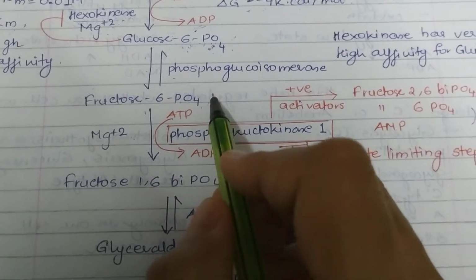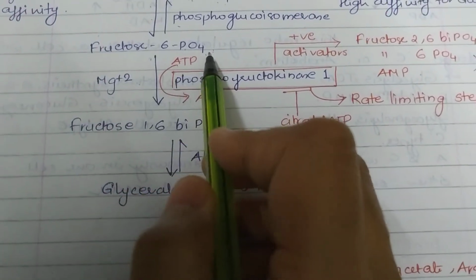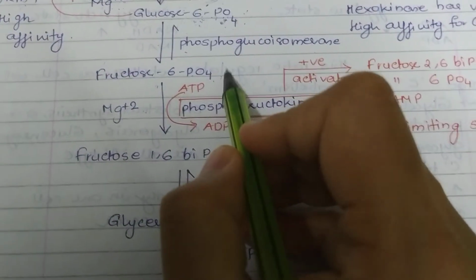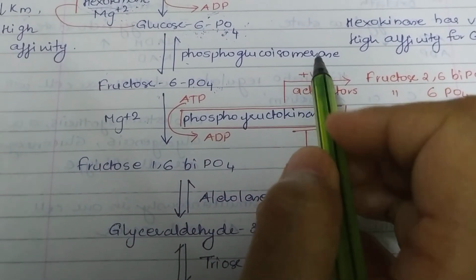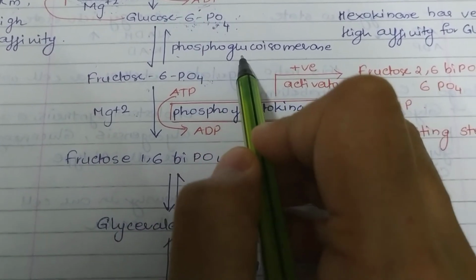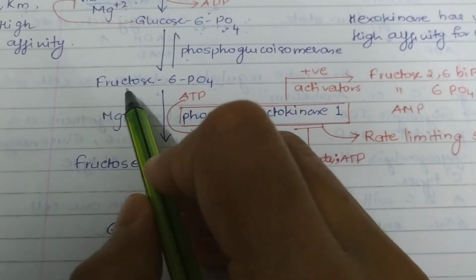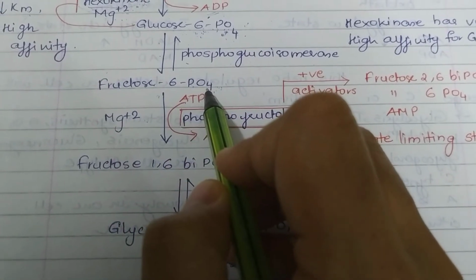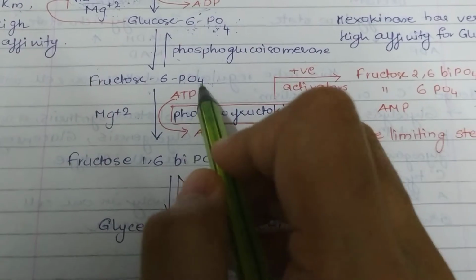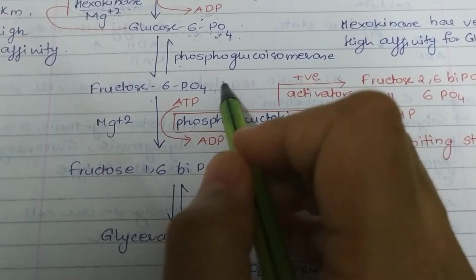Now, once you get fructose 6 phosphate, one more thing to be noted over here is phosphoglucoisomerase. This particular enzyme is a reversible enzyme. That means you can get glucose 6 phosphate from fructose 6 phosphate, and you can even get fructose 6 phosphate from glucose 6 phosphate. So this particular reaction is a reversible reaction.